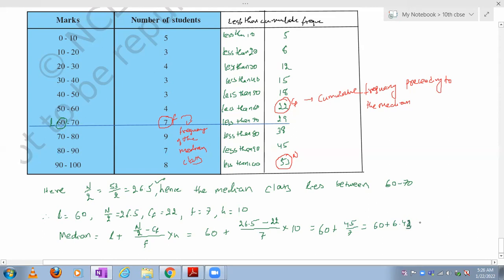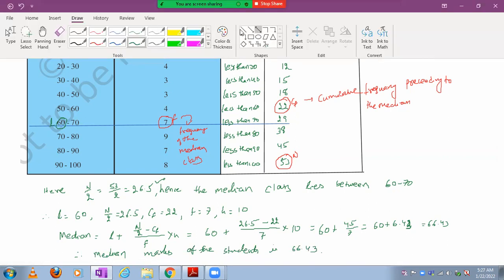That means we'll get 66.43. Therefore, the median marks of the students is 66.43. Got it, everybody? Got this one, right?